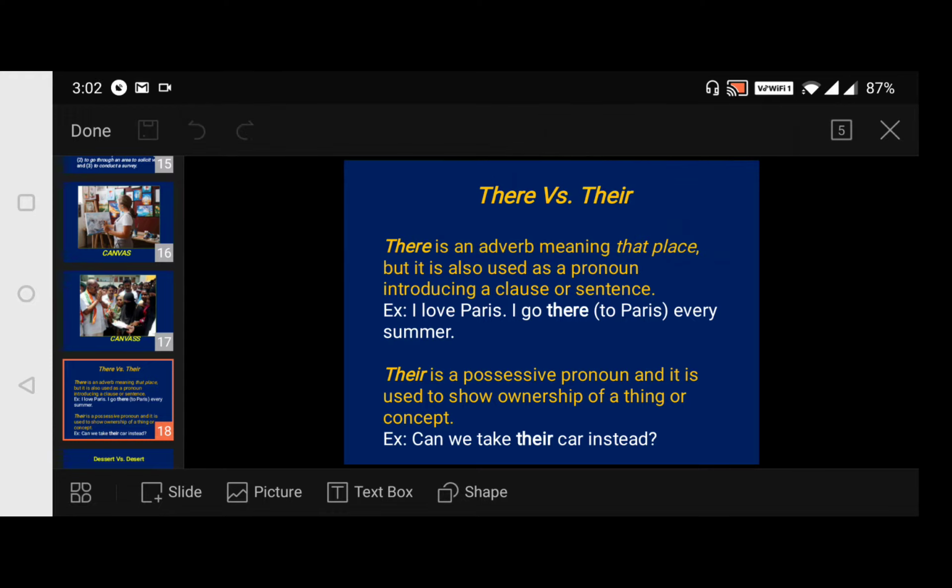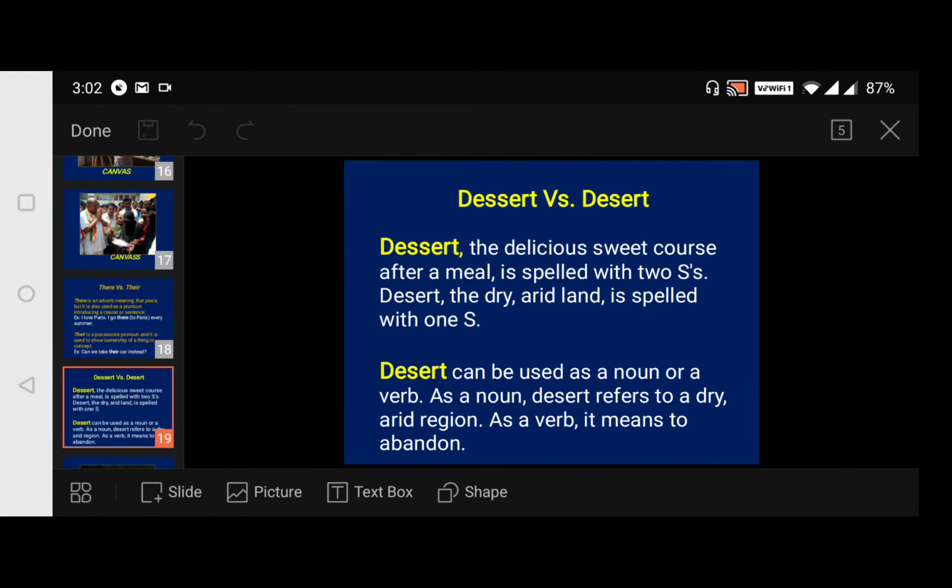Now moving to our next slide. Desert versus dessert. Dessert, the delicious sweet course after a meal, is spelled with two S's, and desert, the dry arid land, is spelled with one S. Here's the difference. If the word has two S's, then dessert is a delicious sweet which is often taken after a meal. If we go to some hotel, the waiter will ask us, do you want some dessert?